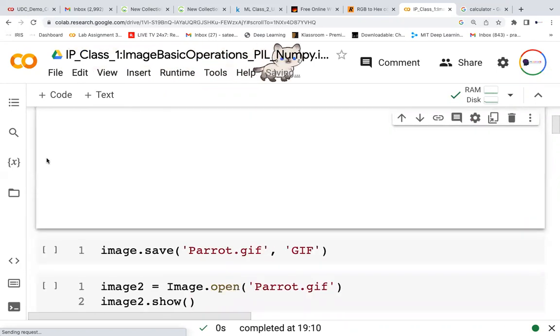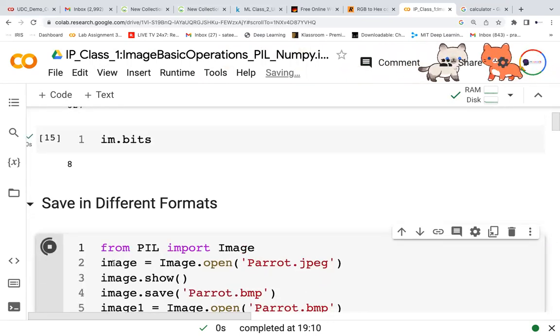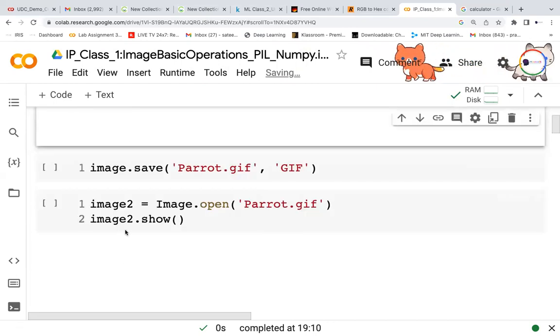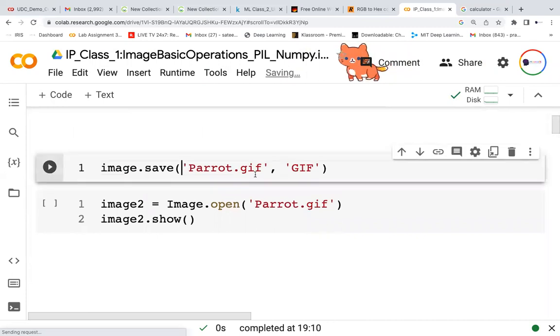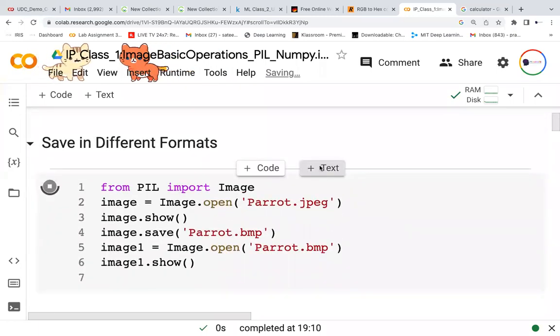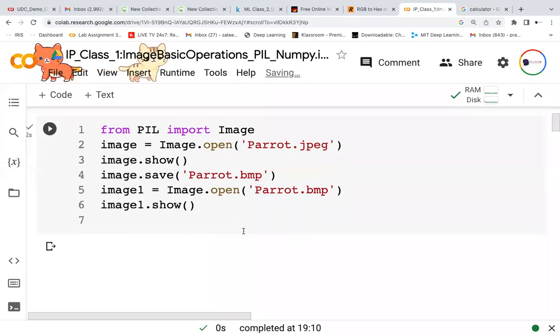If you want to save in another file format, like a GIF, this image variable, whatever we have read here, that image, dot save. Here the file name, and apart from that the file type. I wanted to save it as a GIF file, so I'll save as a GIF file. Any question? It's taking time, so let it take time. Any question?